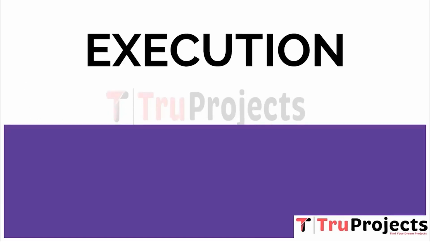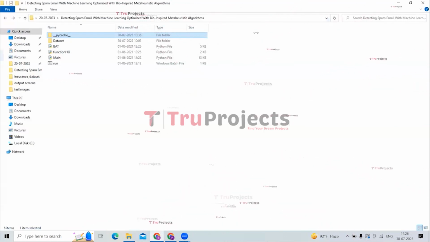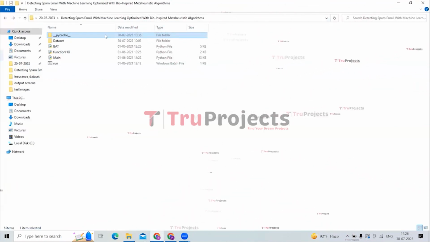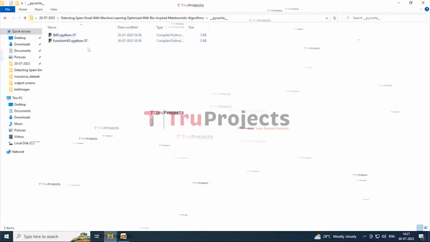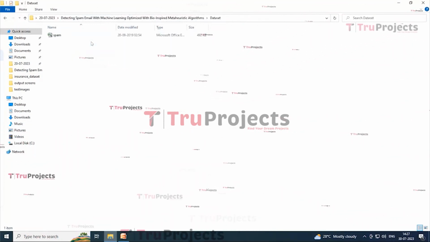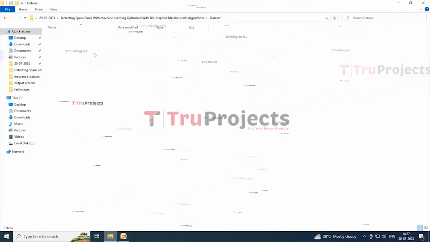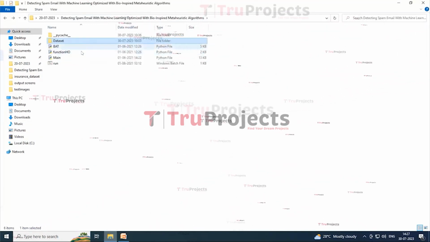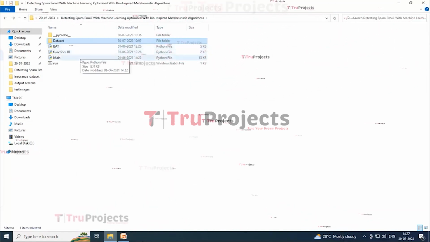So now coming to the execution part. To execute the project, first we need to open the code folder. Here we have a folder called PyCatch, and in this we have two Python files containing the Python script. And here we have a folder named dataset. In this we have a dataset as a .csv file. Here BAT, function HO and main are all Python files containing the Python script.